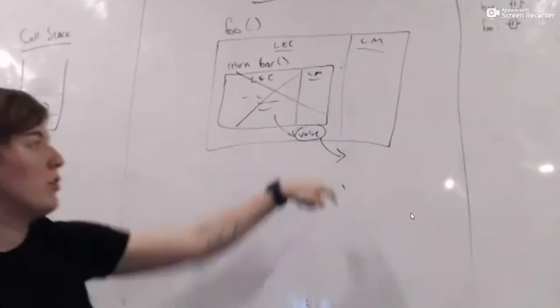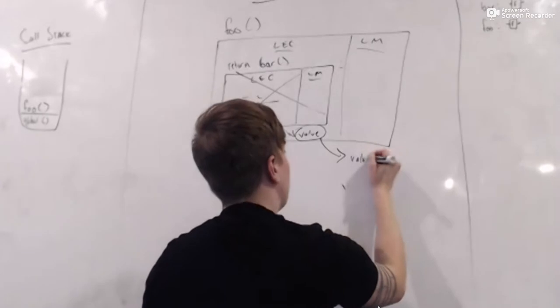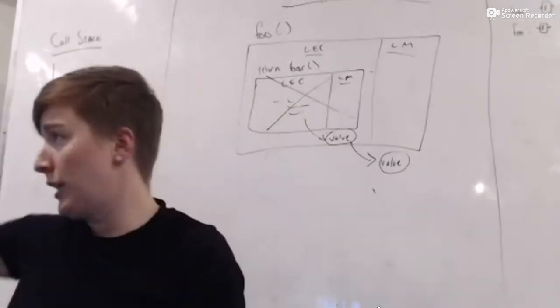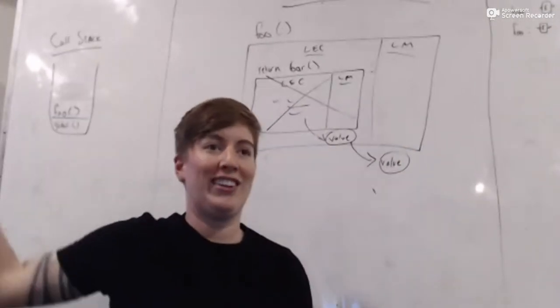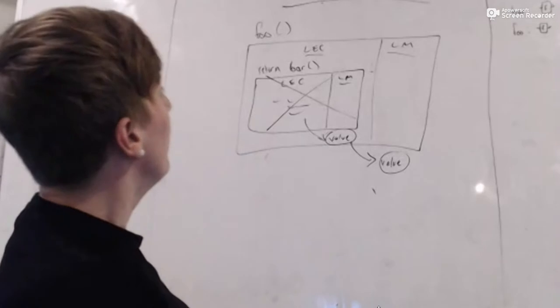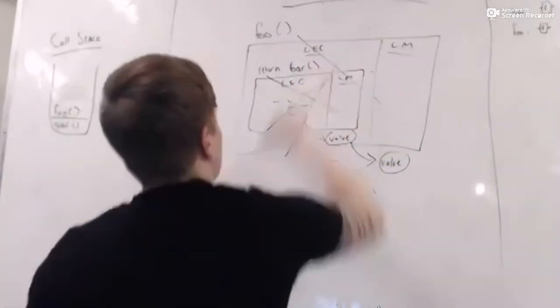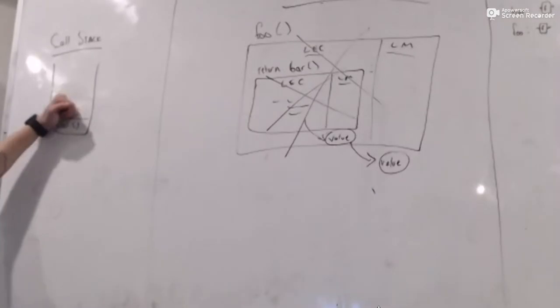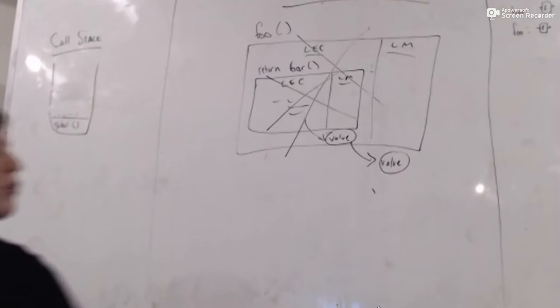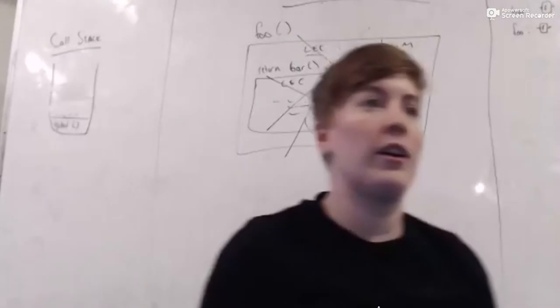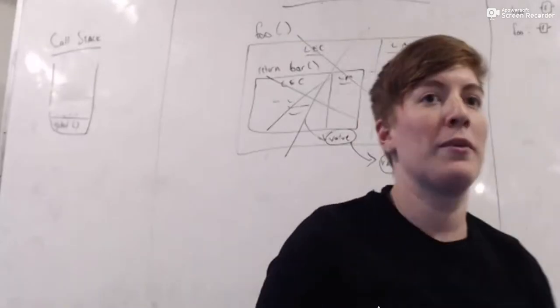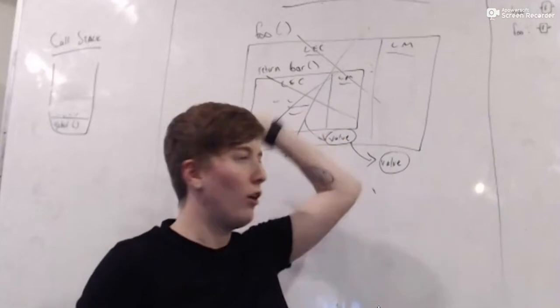So now we just have a value sitting out here somewhere. We're not doing anything with it because there's no code actually invoking this function. This function execution context just goes away, and it pops off the call stack. So we're left with just some value out here, and now our whole program is done. So we also get rid of all of this now.